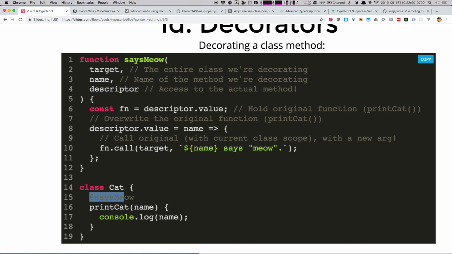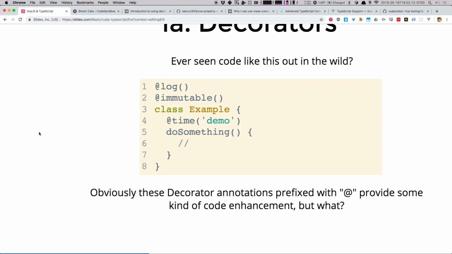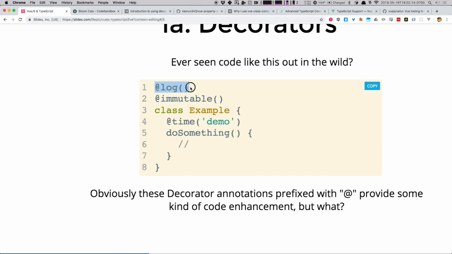This is generally used in cases where we want to let someone write some classes that work in our framework, or we want to write something that lets something kind of intercede. A great example is log and time. There are some really famous time npm packages out there that are just like this, so you can get into your classes and figure out how long some of your methods might take.